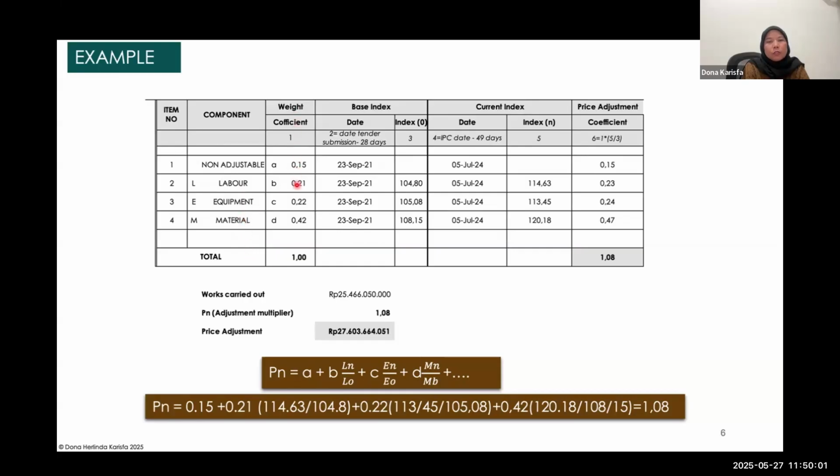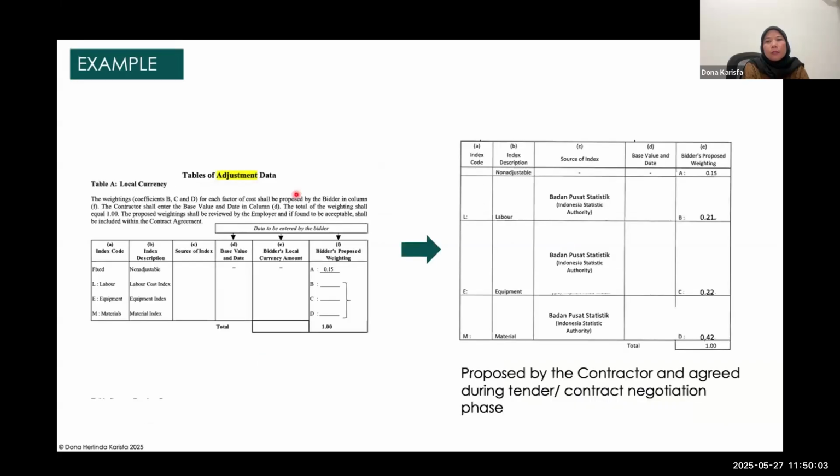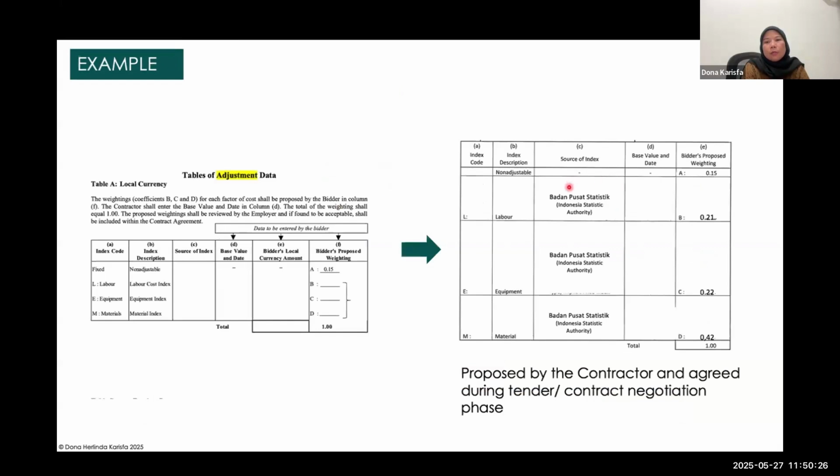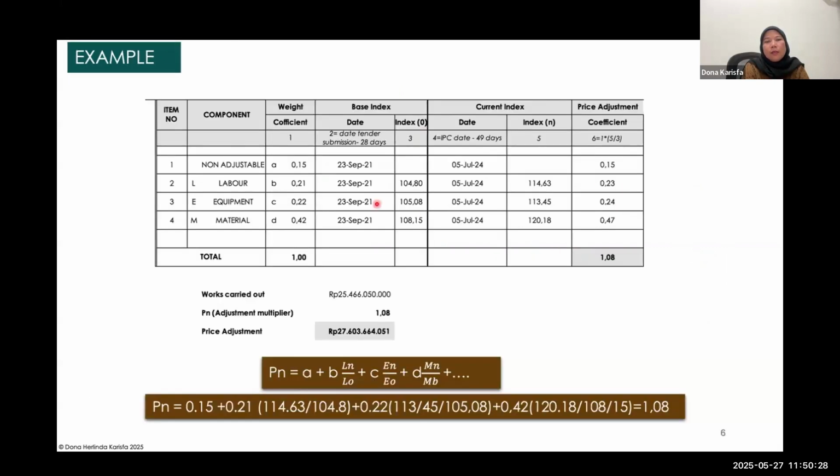And this is the weight. This is the proportion that you already offered during the tender period. So you put the provision in here, and this is the base index. The base index is set at this date, and then the index source, like this one, I put the Indonesian statistic.